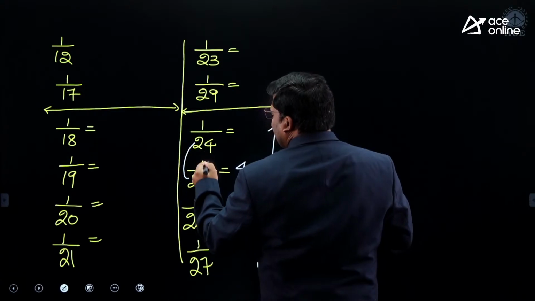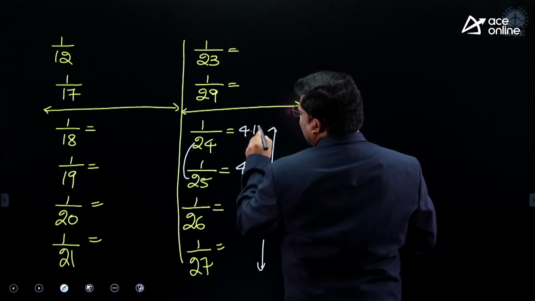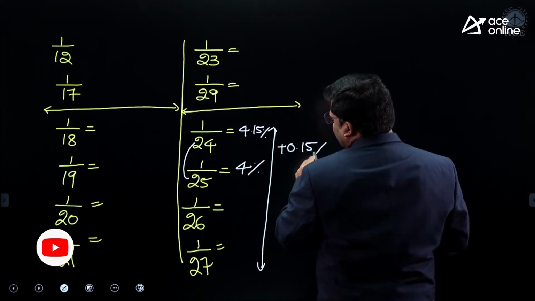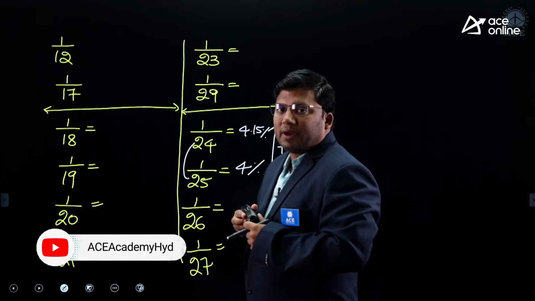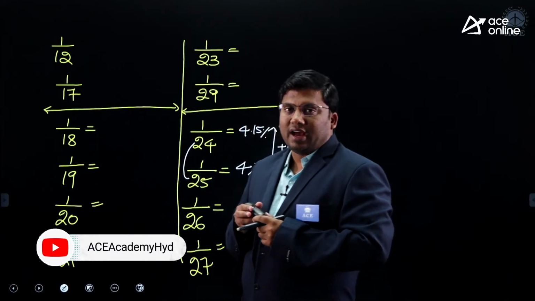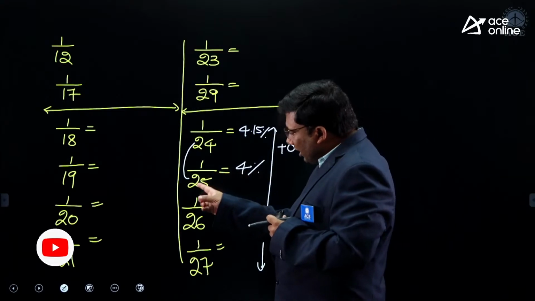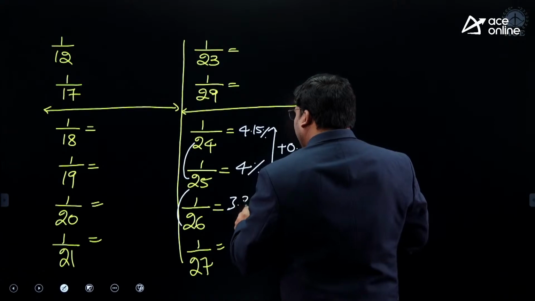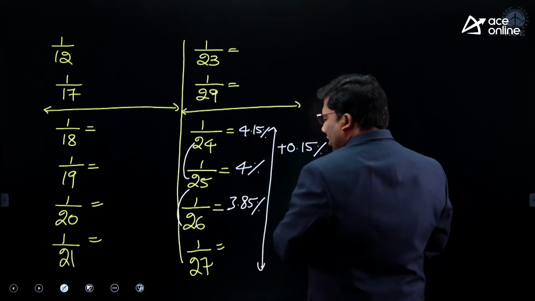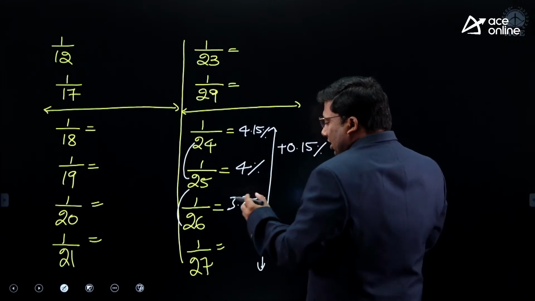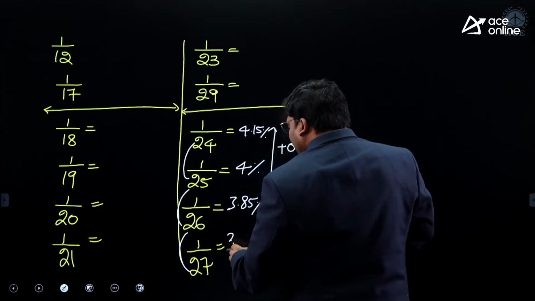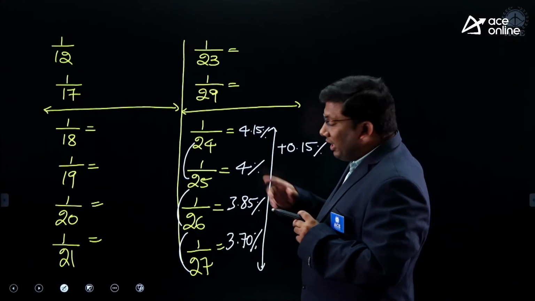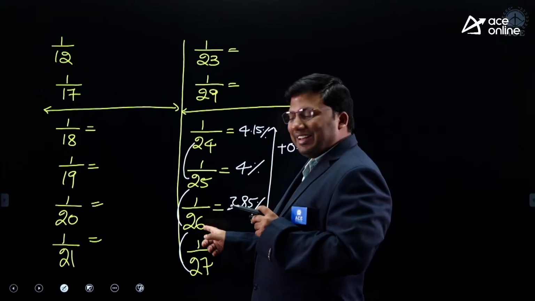Denominator value decreased, so percentage value increases. It is plus 0.15%. 4% plus 0.15, the answer is 4.15. Denominator increased, the value will decrease. This is 3.85%. Denominator increased, value will decrease. It is 3.70%.